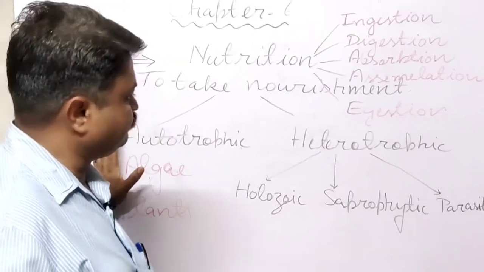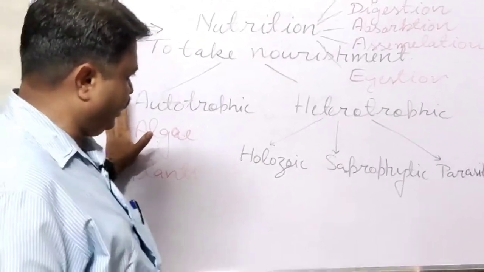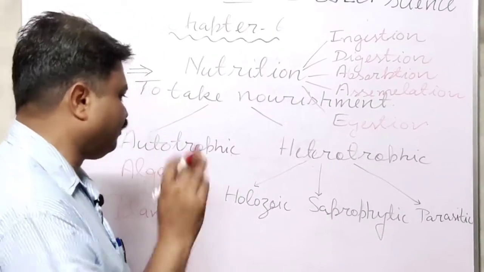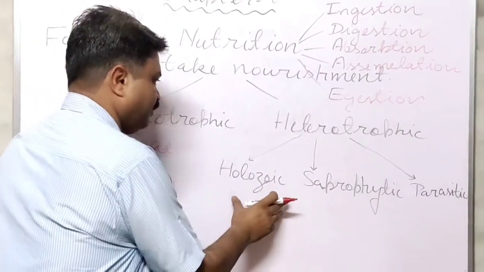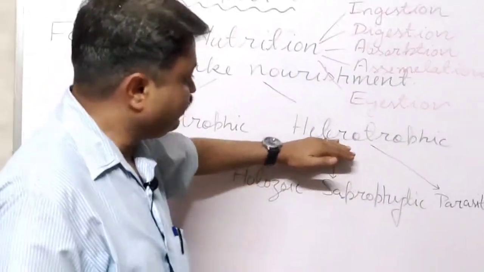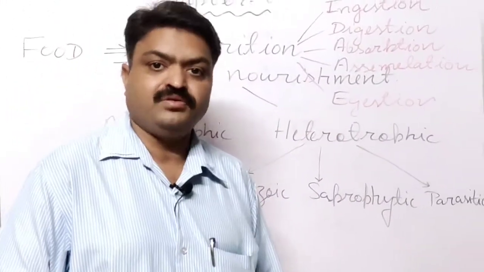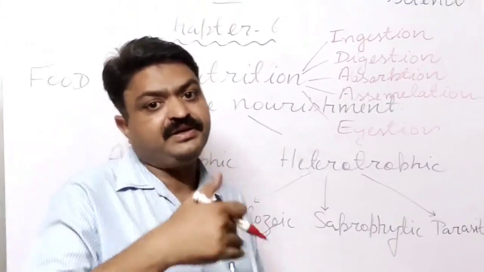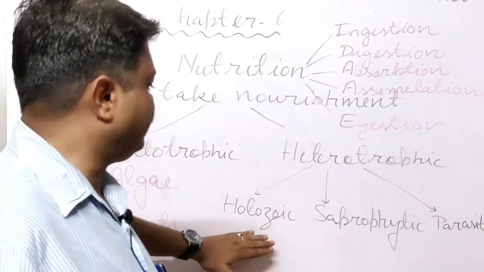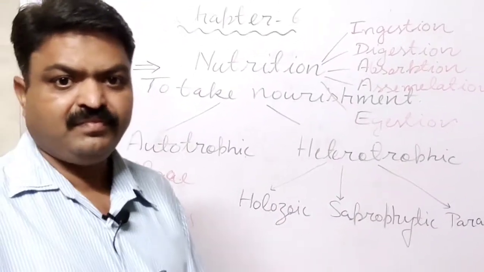Now the next mode of nutrition is known as the heterotrophic mode of nutrition, student. The heterotrophic mode of nutrition is categorized into three types, because hetero means other, trophic means nourishment. It is a different mode of nourishment in which the living organism takes ready-made food.